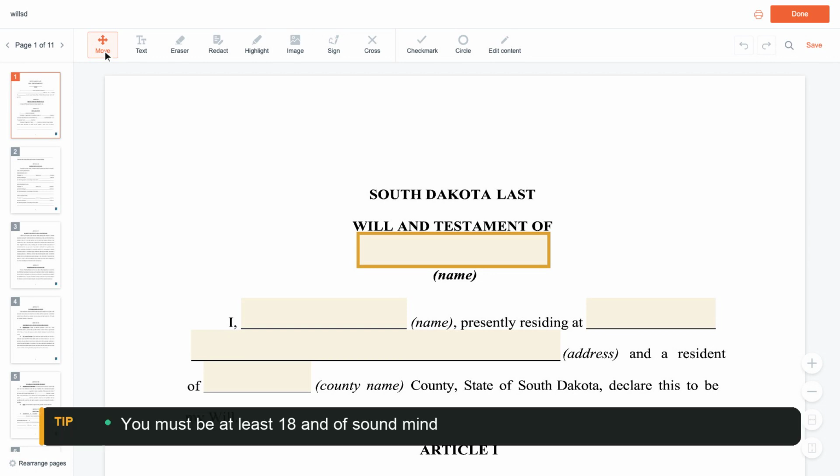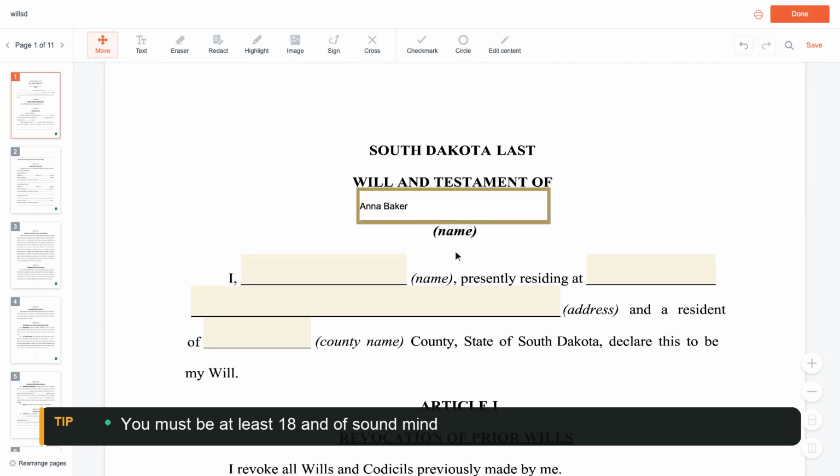Start with you, the person making the will, the testator. Type your full name at the top, then in the opening line, your name again, the city where you live, and your county. Anna Baker lives in Sioux Falls, Minnehaha County.